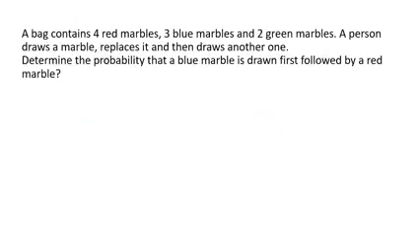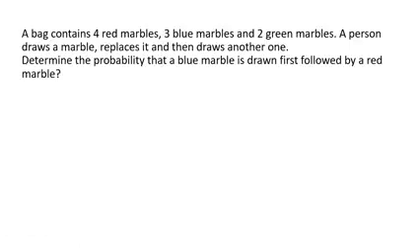Excellent. Let's carry on. A bag contains 4 red marbles, 3 blue marbles, and 2 green marbles. A person draws a marble, now this part's important, replaces it, and then draws another one. Determine the probability that a blue marble is drawn first, followed by a red. Now, Kevin, you said there's going to be a word and. So there is no word and over here.